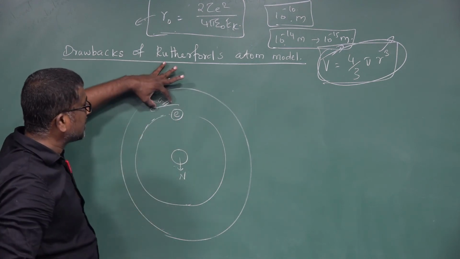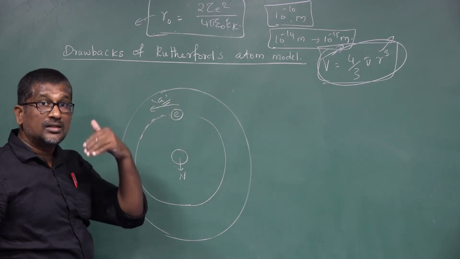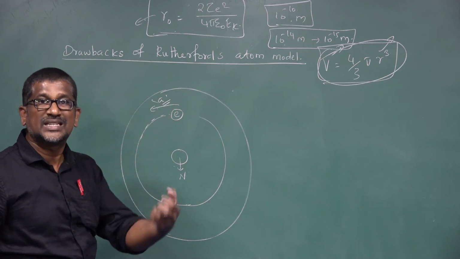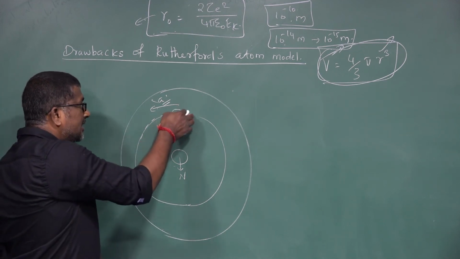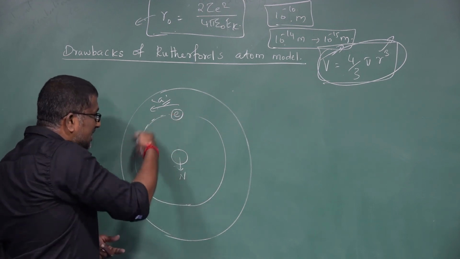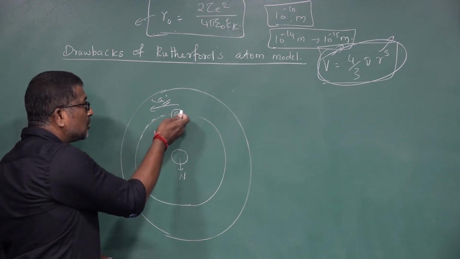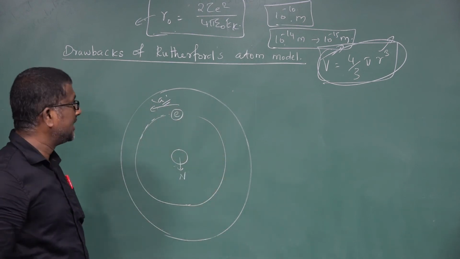According to classical electromagnetic theory, all accelerated electric charges must radiate electromagnetic radiation. Here the electron, being a charged particle, when accelerated inside the atom, must emit electromagnetic radiation, right?